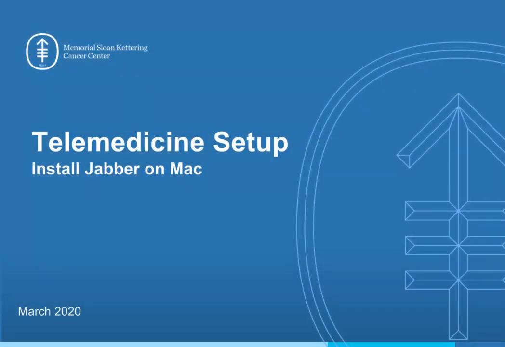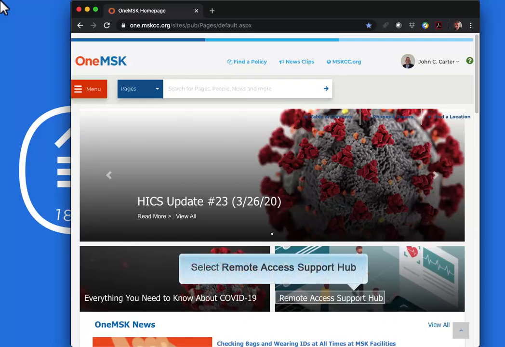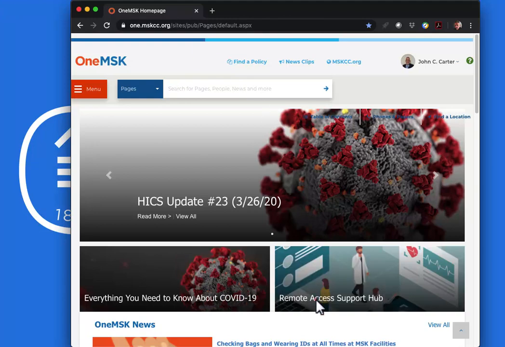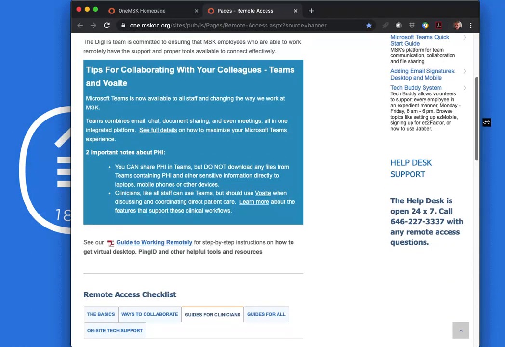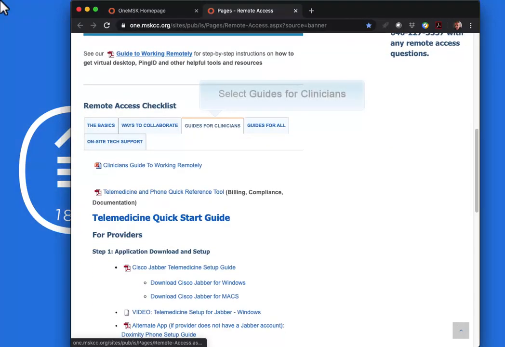Installing the Jabber client on your Mac for telemedicine. Find the Remote Access Support Hub link on the MSK homepage. Scroll down. Select Guides for Clinicians.